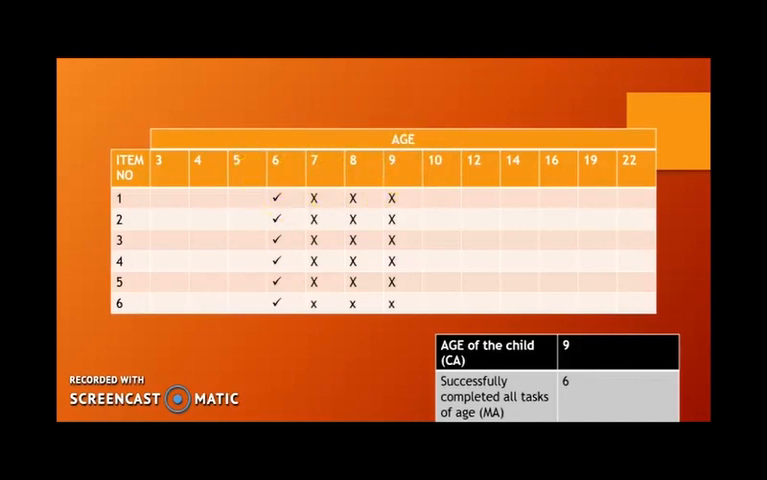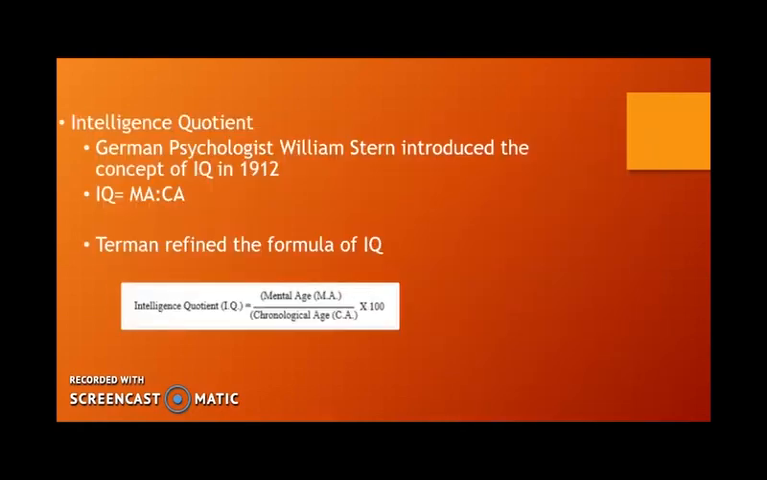Now let us check how to calculate the intelligence of this child. Intelligence quotient (IQ) was given by William Stern. He introduced this concept in 1912. According to him, IQ is equal to MA, mental age, upon CA, chronological age. After that, Terman, another psychologist, refined the formula of IQ. His formula is the one that we use today. IQ is equal to MA upon CA into 100. I hope this is clear.